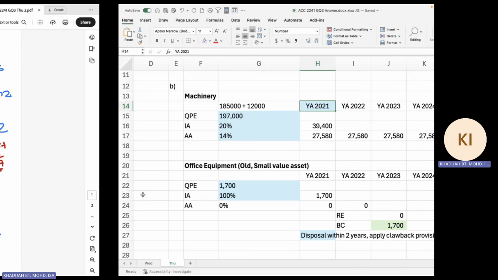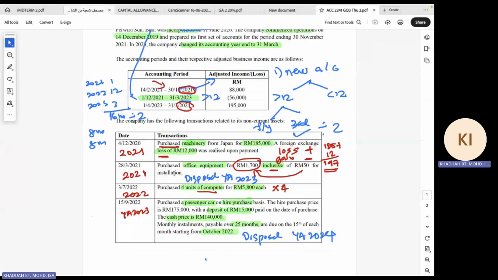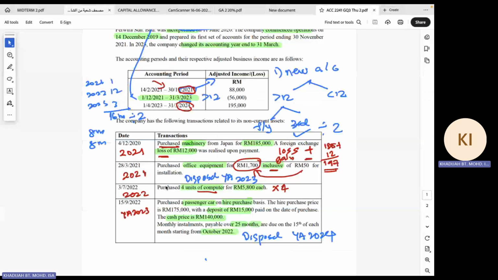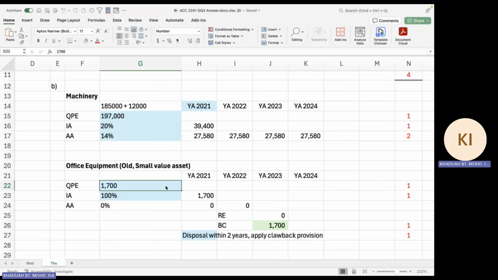For the office equipment here, you purchase office equipment in 2021. It's 1,750 inclusive of 50. So your QE is 1,700, not 1,750, because the 50 ringgit is inclusive, so you do not have to add on.